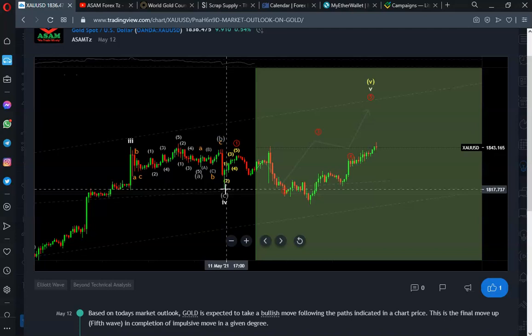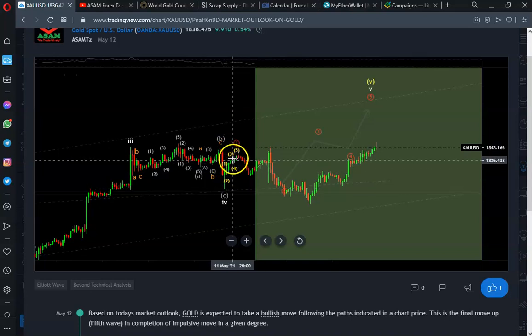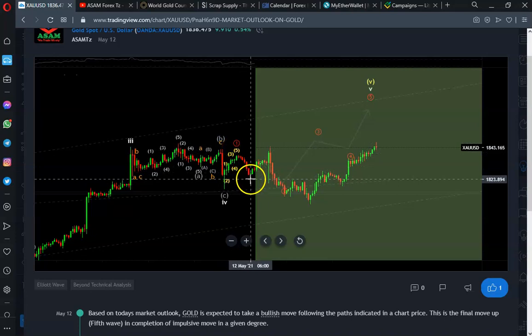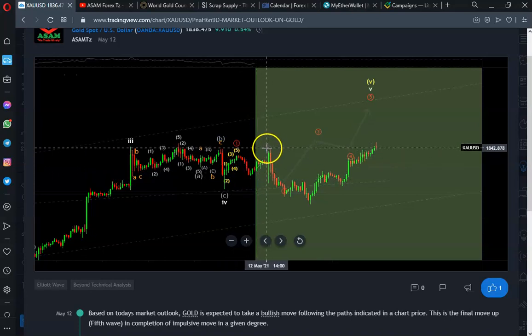So in order to reach that price target, the market had a combination of structures. So it had this upward move. This was no longer the first wave. This was A. Then it had the downward move. This was B, and finally C to the top.